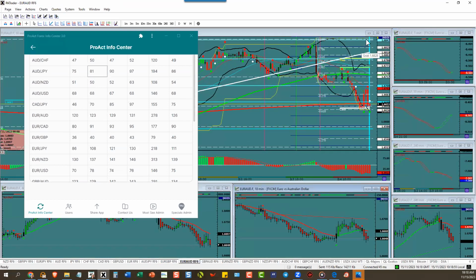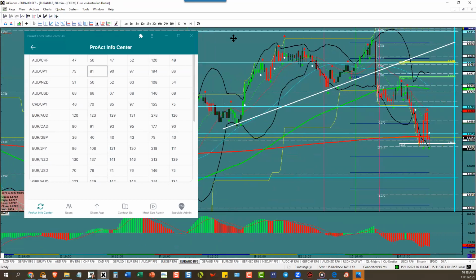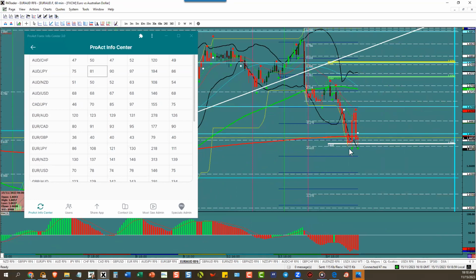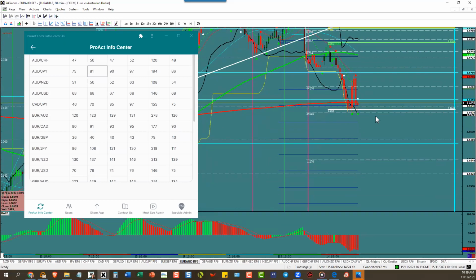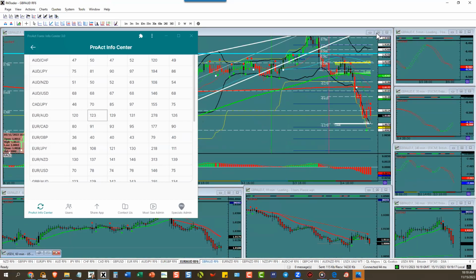Euro Aussie, all right, right down to its target, no problem at all. When the dollar was going up, they went down. All right, now the dollar's going down. This should by rights break to the upside, but MACD says don't even think about that yet. So wait for 5 o'clock. You'll get new information. Euro Aussie is a 123 pip ATR. Watch for 123 pips to the downside. Go with what the chart says it's doing.